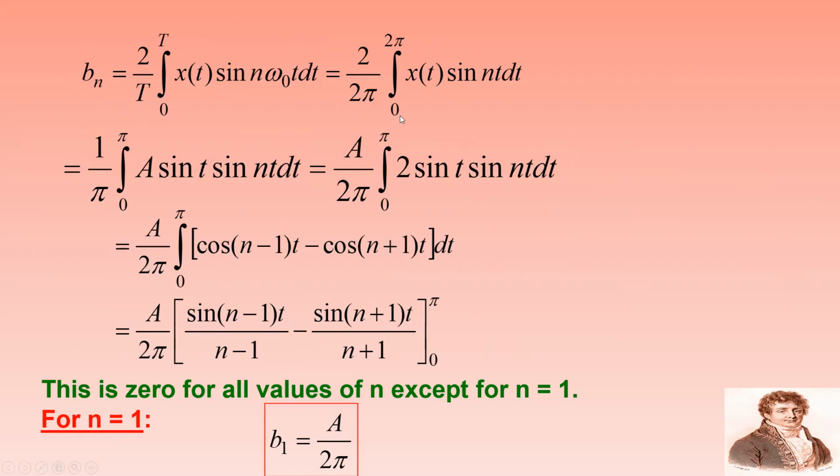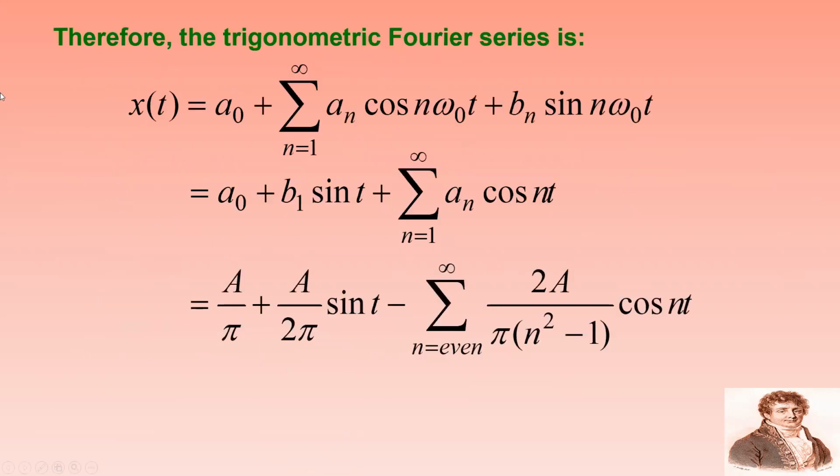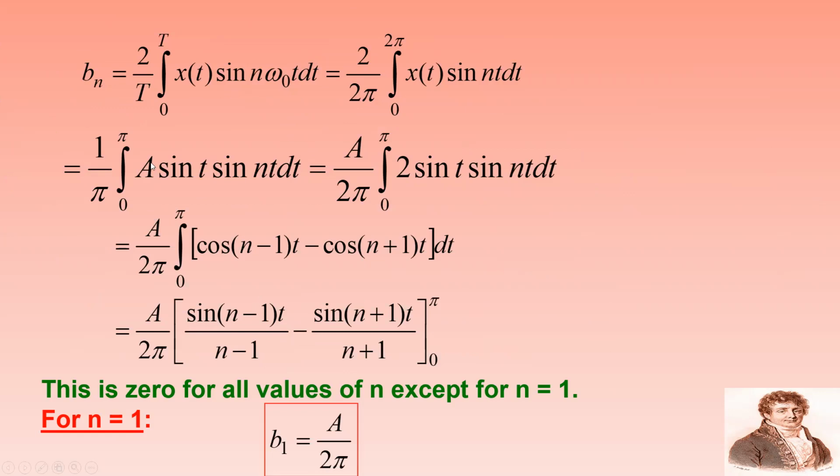So that is 2 by 2 pi integral 0 to 2 pi x of t sin n t dt, because omega naught equal to 1. So if I substitute the x of t in the expression, I will be getting 1 by pi integral 0 to pi a sin t sin n t dt, equal to a by 2 pi integral 0 to pi 2 sin t sin n t dt. 2 sin a sin b you can use by just multiplying and dividing the equation by 2. That is a by 2 pi integral 0 to pi cos (n minus 1)t minus cos (n plus 1)t dt.